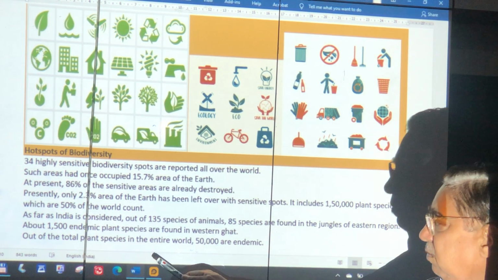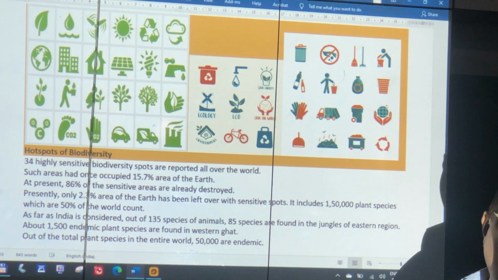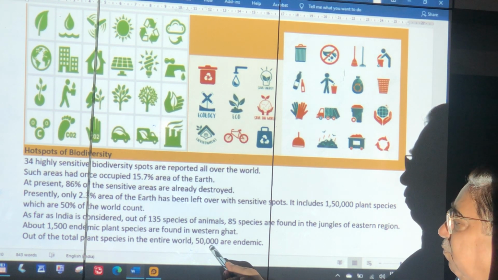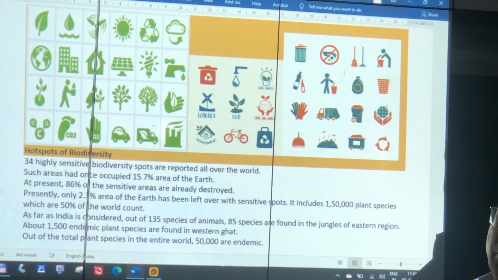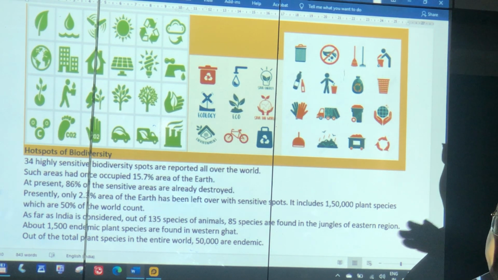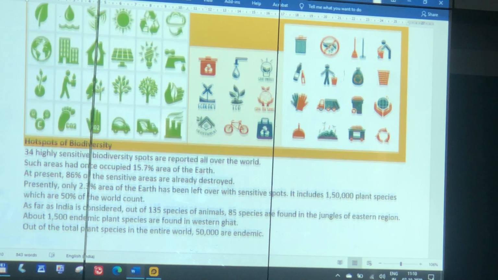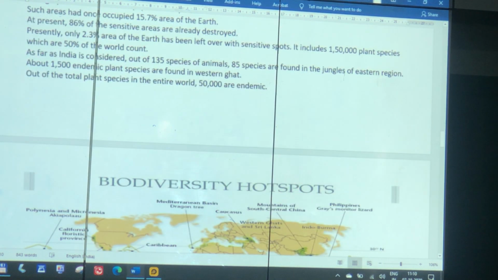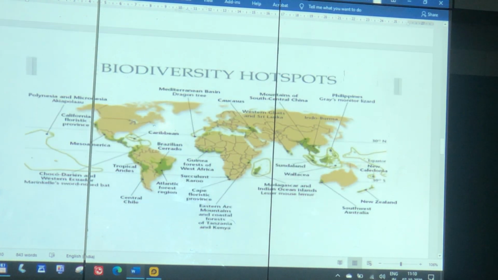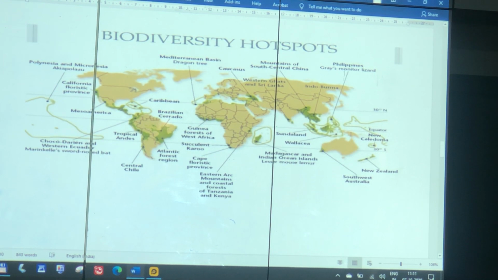Okay, so in the world, as we have studied, our knowledge is very limited. 50,000 plants are endemic, only growing in a particular region. If that region goes, that species goes, like lion and tiger go. Now in the world, I am showing you certain biodiversity hotspots. Every country has particular animals.